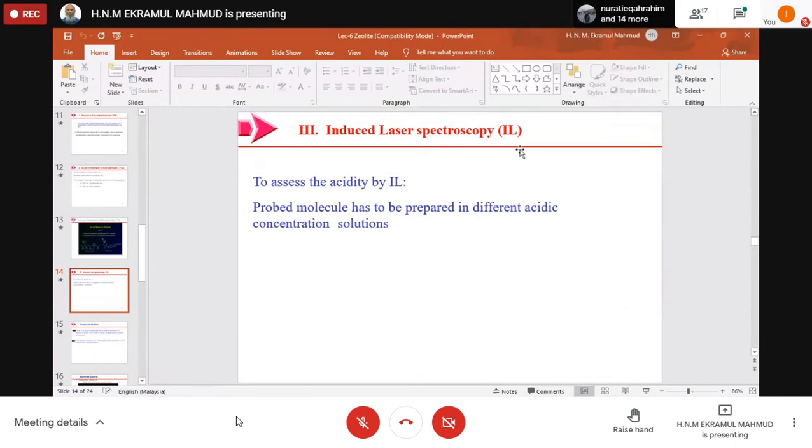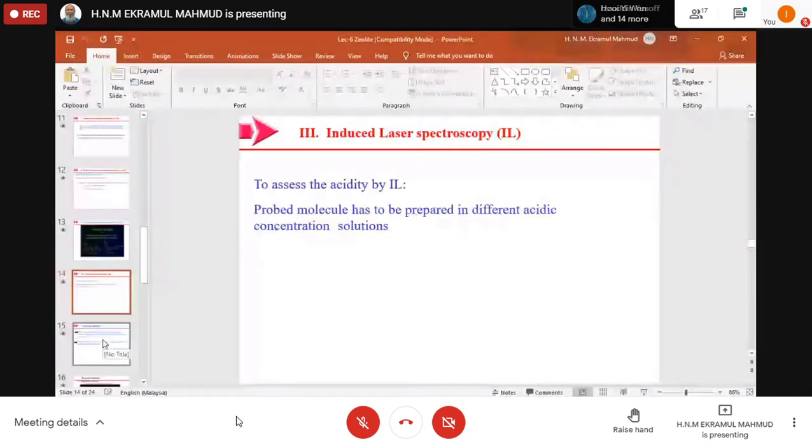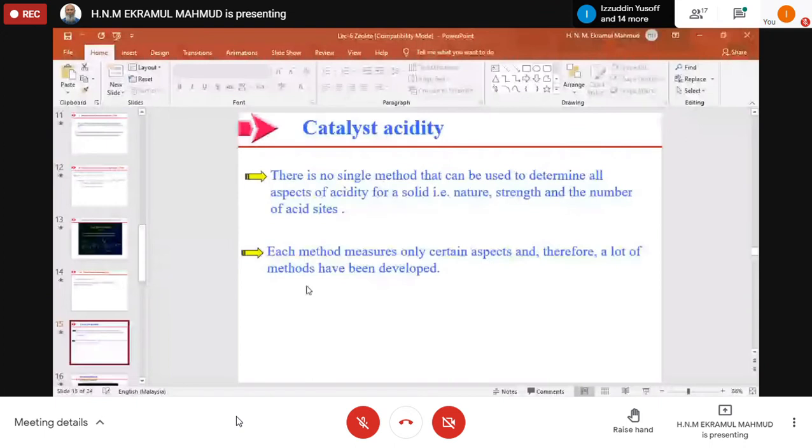Induced laser spectroscopy, IL in short, is another technique where we can find the acidic sites. The probe molecule has to be prepared in different acidic concentrations of the solution. So there is no single method that can be used to determine all aspects of acidity for a solid, that is, nature, strength, and number of acid sites.